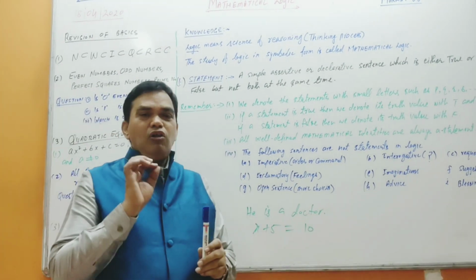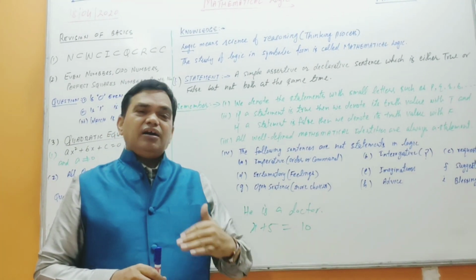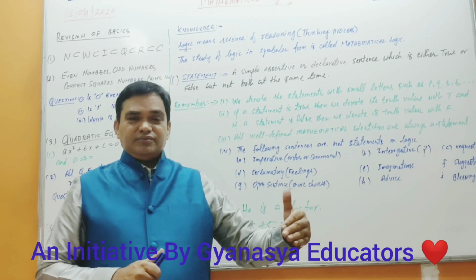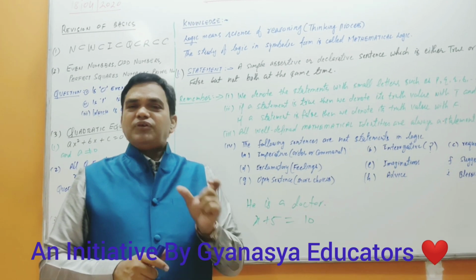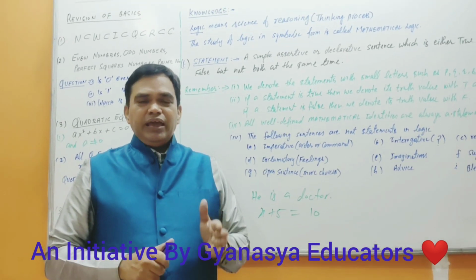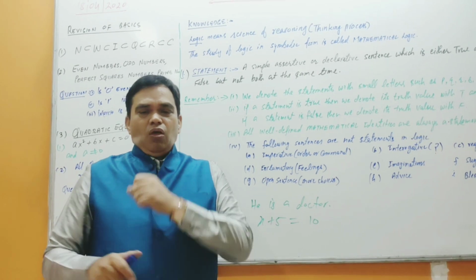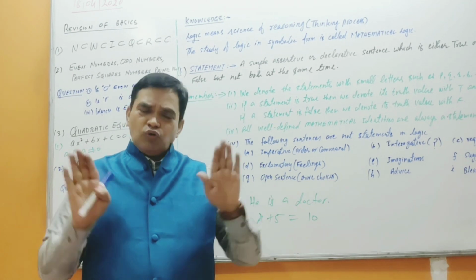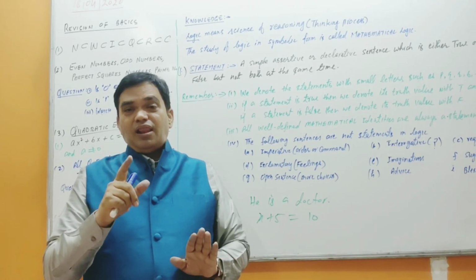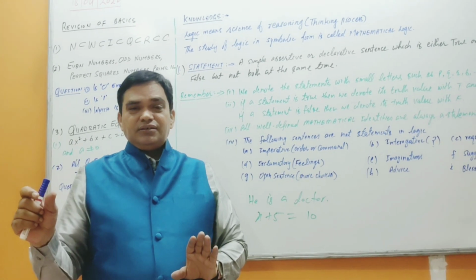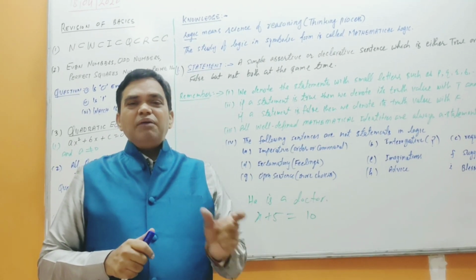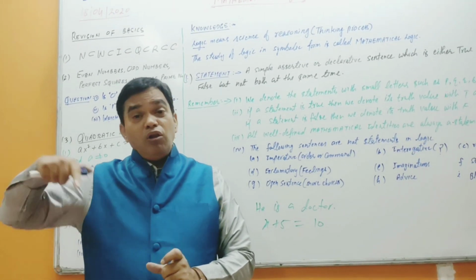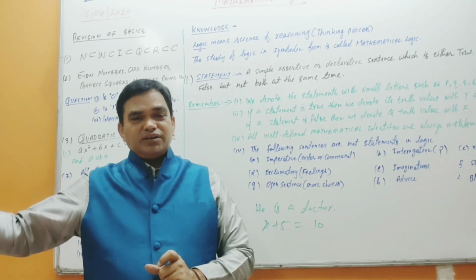Third point, all well-defined mathematical identities are always statements. Let's discuss the meaning of well-defined. Now, students, use your famous, favorite formula in algebra, (a plus b) the whole square is equal to a square plus 2ab plus b square. This written as it is okay in algebra, but not in logic. Logic is a perfect science, an exact science. It should be this way: (a plus b) whole square is equal to a square plus 2ab plus b square, for all a, b belongs to R.